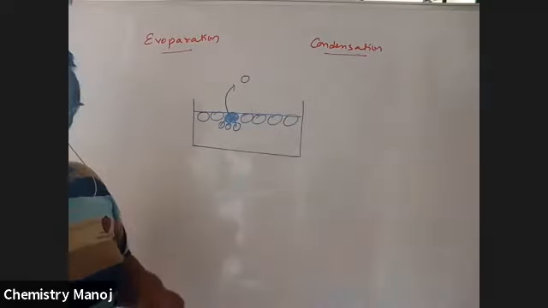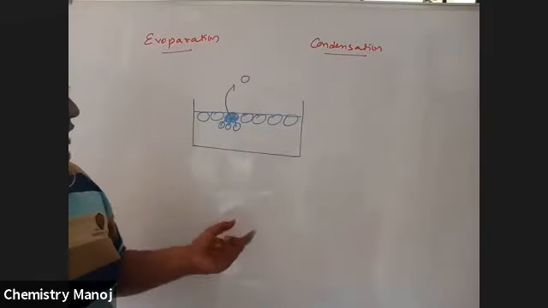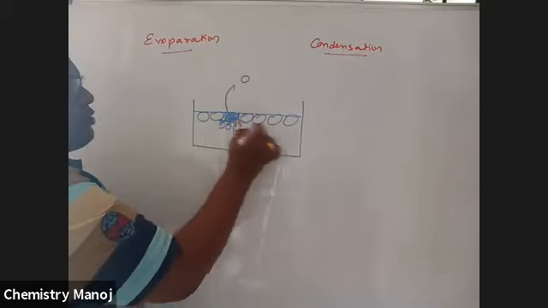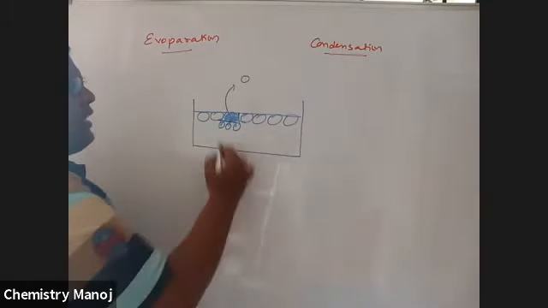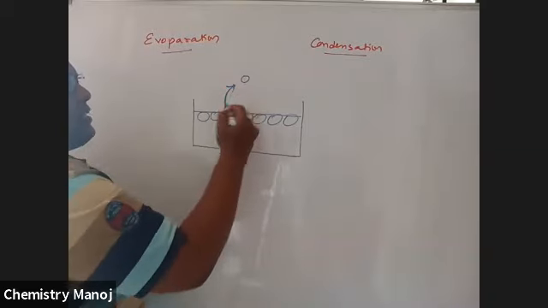So automatically its kinetic energy increases. Because of that, the force of attraction between the molecules collapses, breaks down because of high kinetic energy, and it escapes from liquid to vapor state.